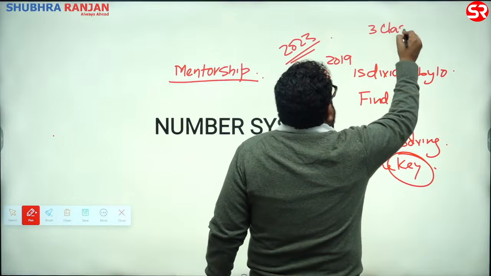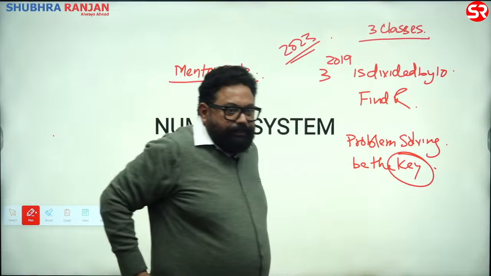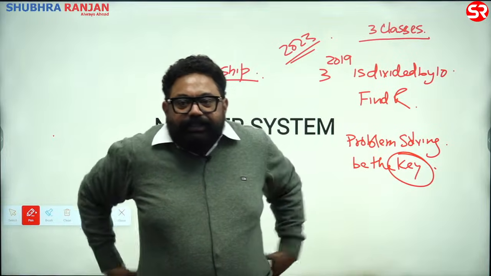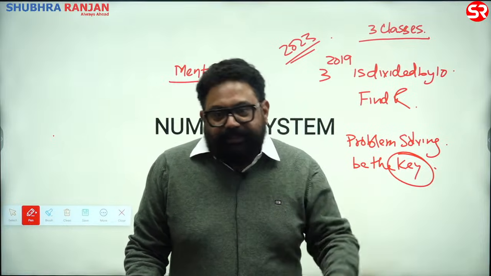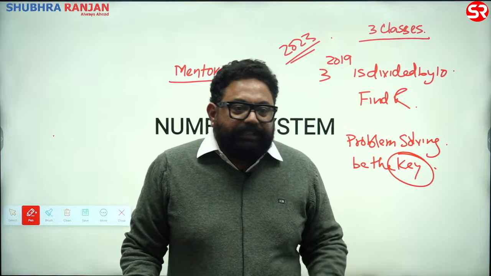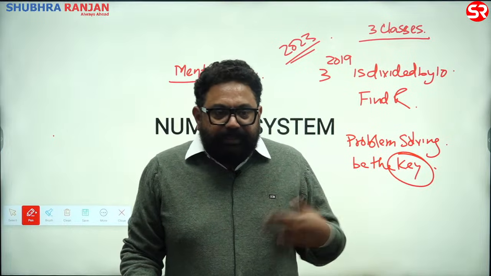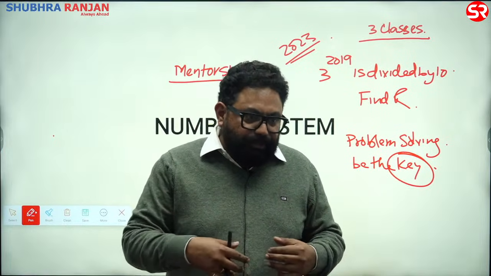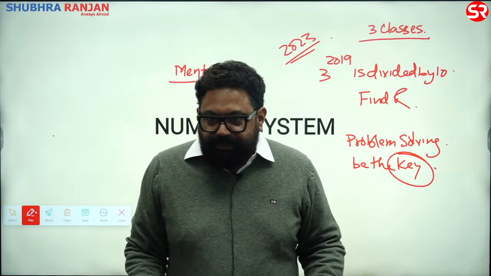I know, you know, why 3 classes. I don't have to finish the syllabus. It's better that you guys are with me for a very long time, so that your system starts working, right? It's useless when you're doing 4 classes, 5 classes, 6 classes a week. It's good for us. I complete 1 batch, I get 1 more batch. I complete 1 batch, I get 1 more batch. But not good for students, right?